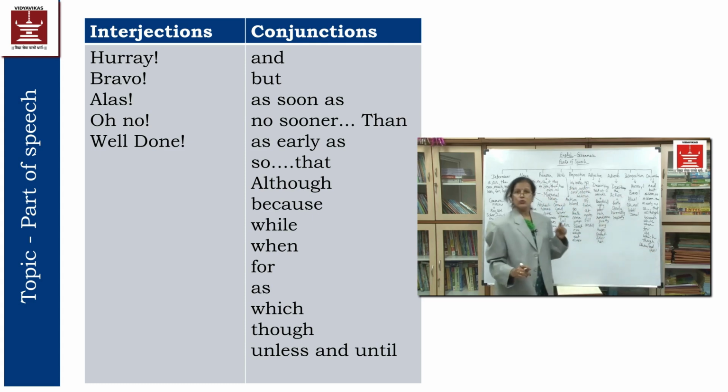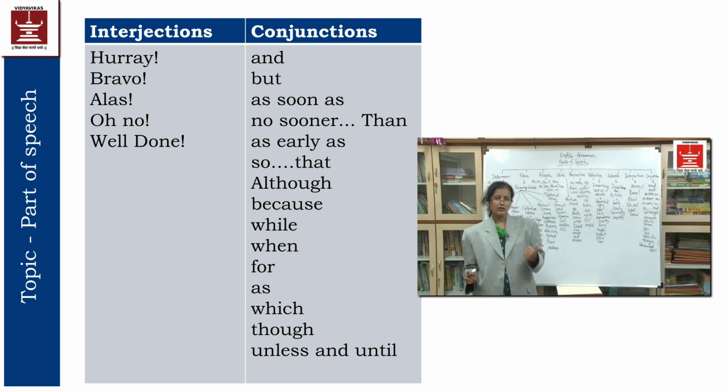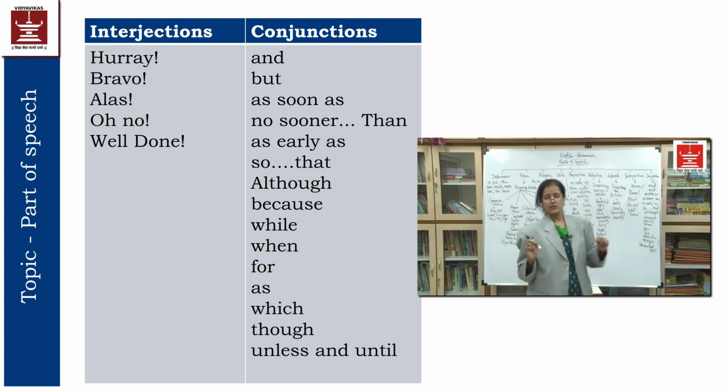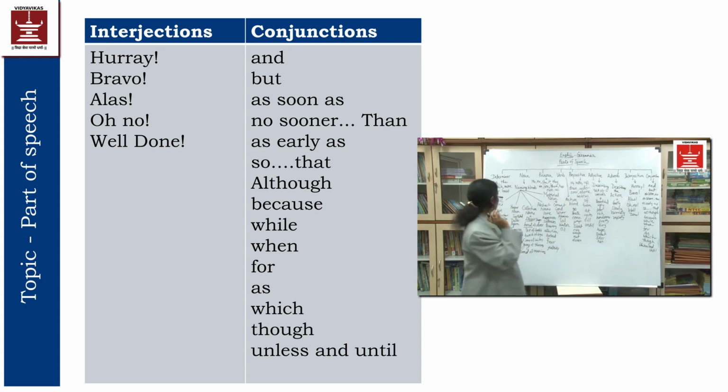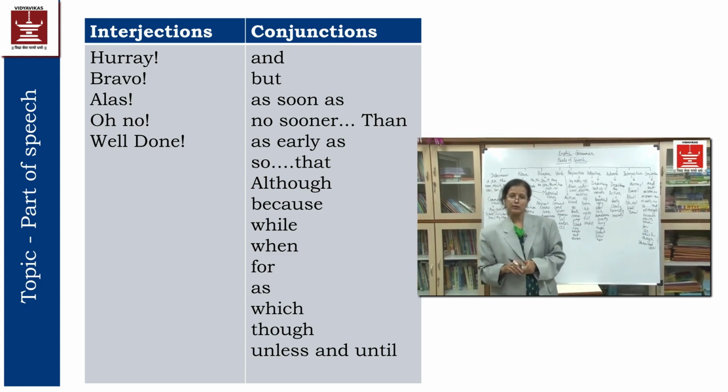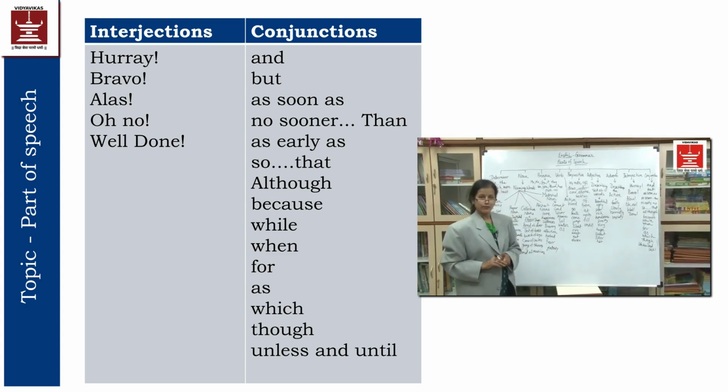Unless and until you do the hard work, you will not get the success. In this way, I am joining two sentences by putting the punctuation marks over there. Okay, and then I am using these kinds of conjunctions. Now you may write all these things down, and then we are going to move towards the modal auxiliaries, which is the important part of grammar.